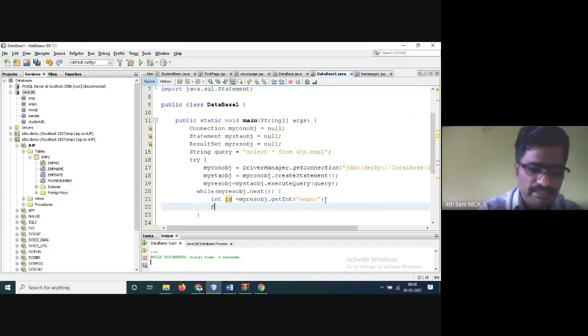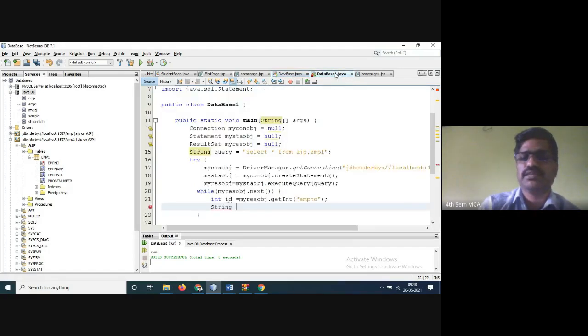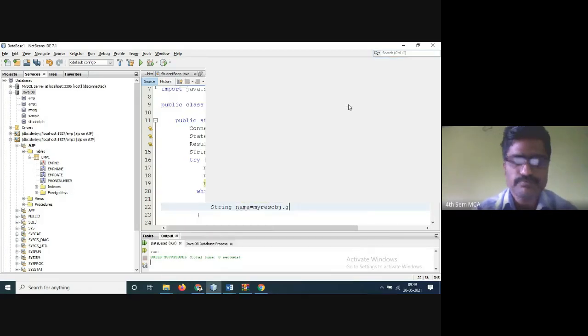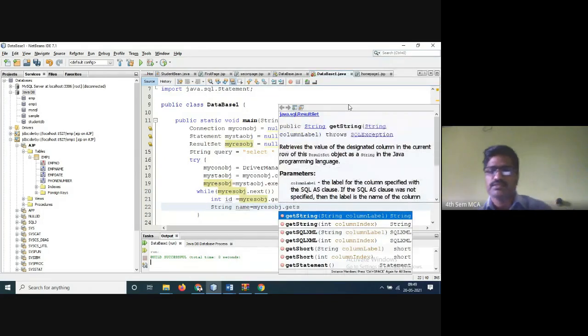Next one is the string. Give one more name. Here any name you can give, no problem, but I'll try to give the same name only. Name equal to my results obj dot get string. The second one we have given is the string, so string column index.